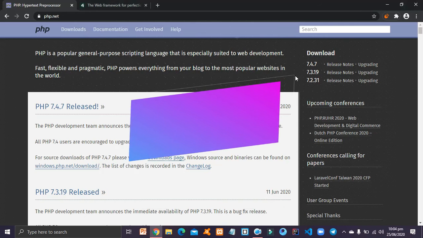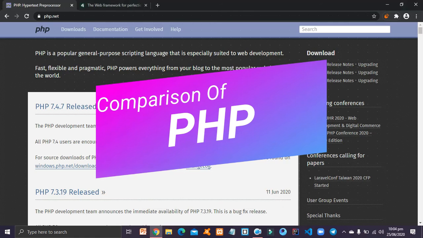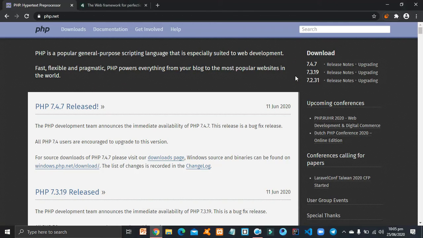So let us start our comparison, as I have given the brief introduction to both of the languages. Let us start with PHP. I have seen many people saying that PHP is very old. No, it's not older, it's newer than Python. Python came in 1991 and PHP came in 1994.